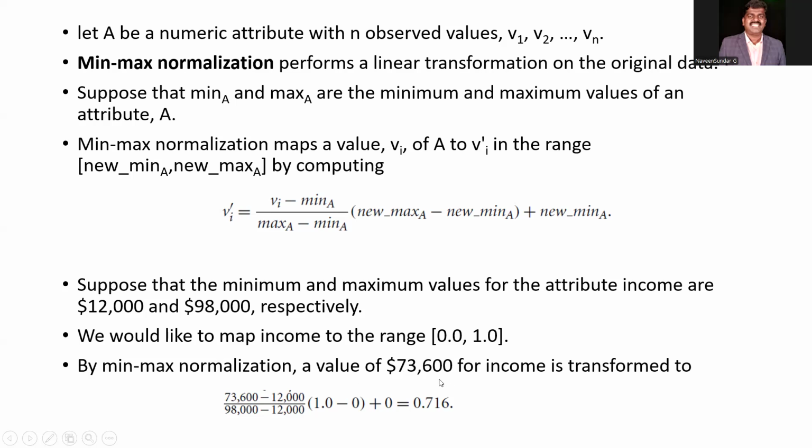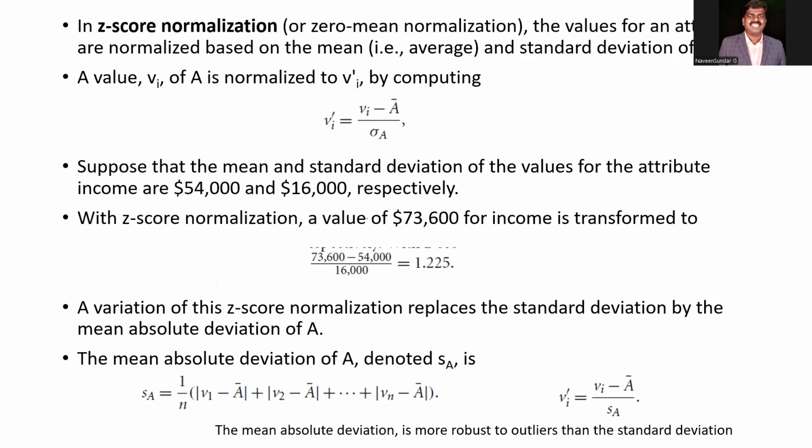The value $73,600 for income is transformed as 73,600, the input we are given, minus 12,000, divided by 98,000 minus 12,000, times 1.0 minus 0, plus 0. So we are getting 0.716. Otherwise, in the above example, if it is not normalized, the value will be very tough to find out. That's why normalization helps us.